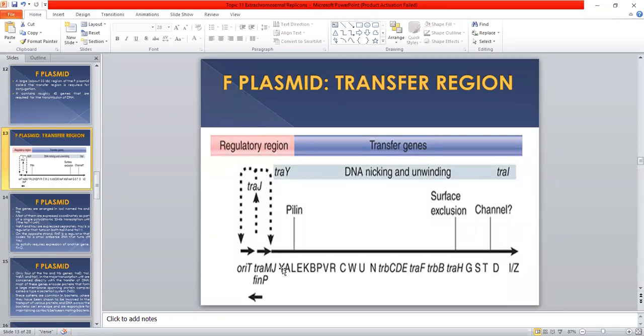These 4 genes, M, Y, I, and D, are the most important in the process of transfer of plasmid DNA from the donor bacterium to the recipient bacterium.